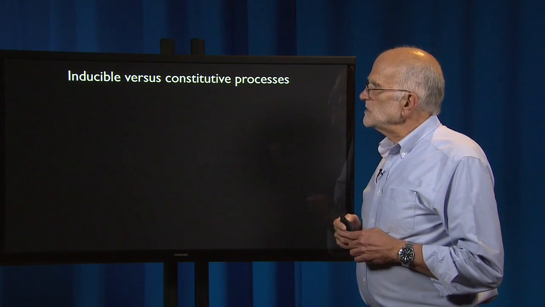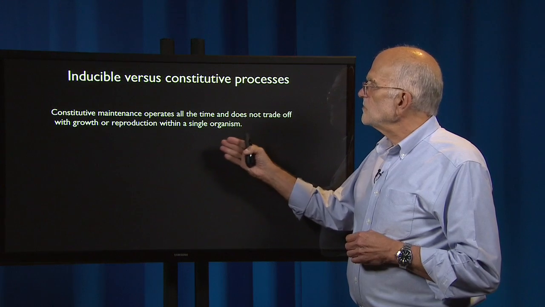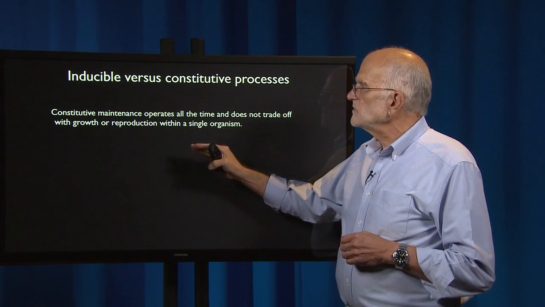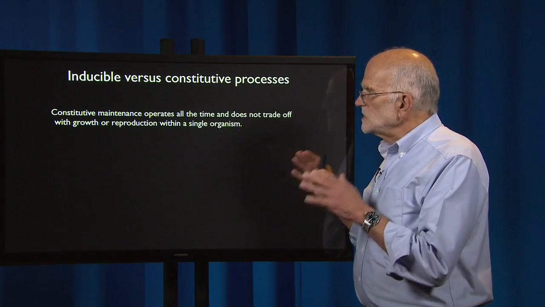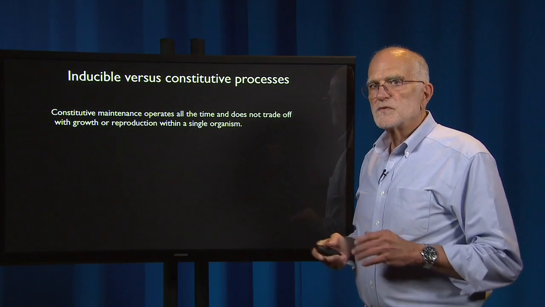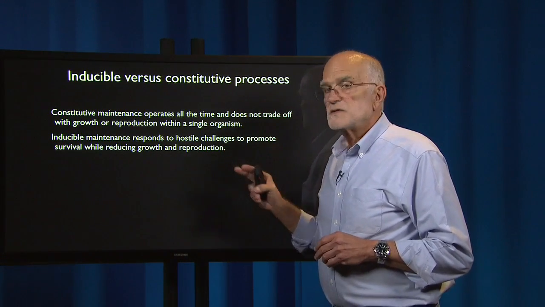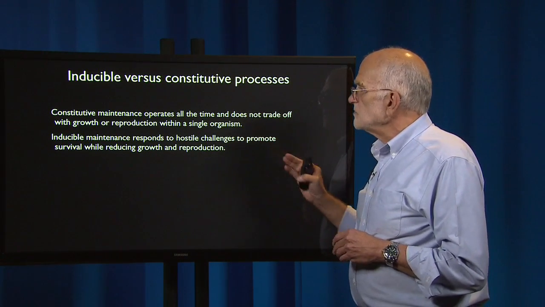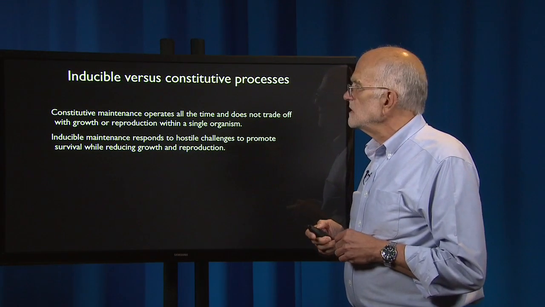If we contrast inducible and constitutive processes, we see that constitutive maintenance operates all the time. It doesn't trade off with growth or reproduction within a single organism. Inducible maintenance responds to hostile challenges to promote survival while it reduces growth and reproduction.